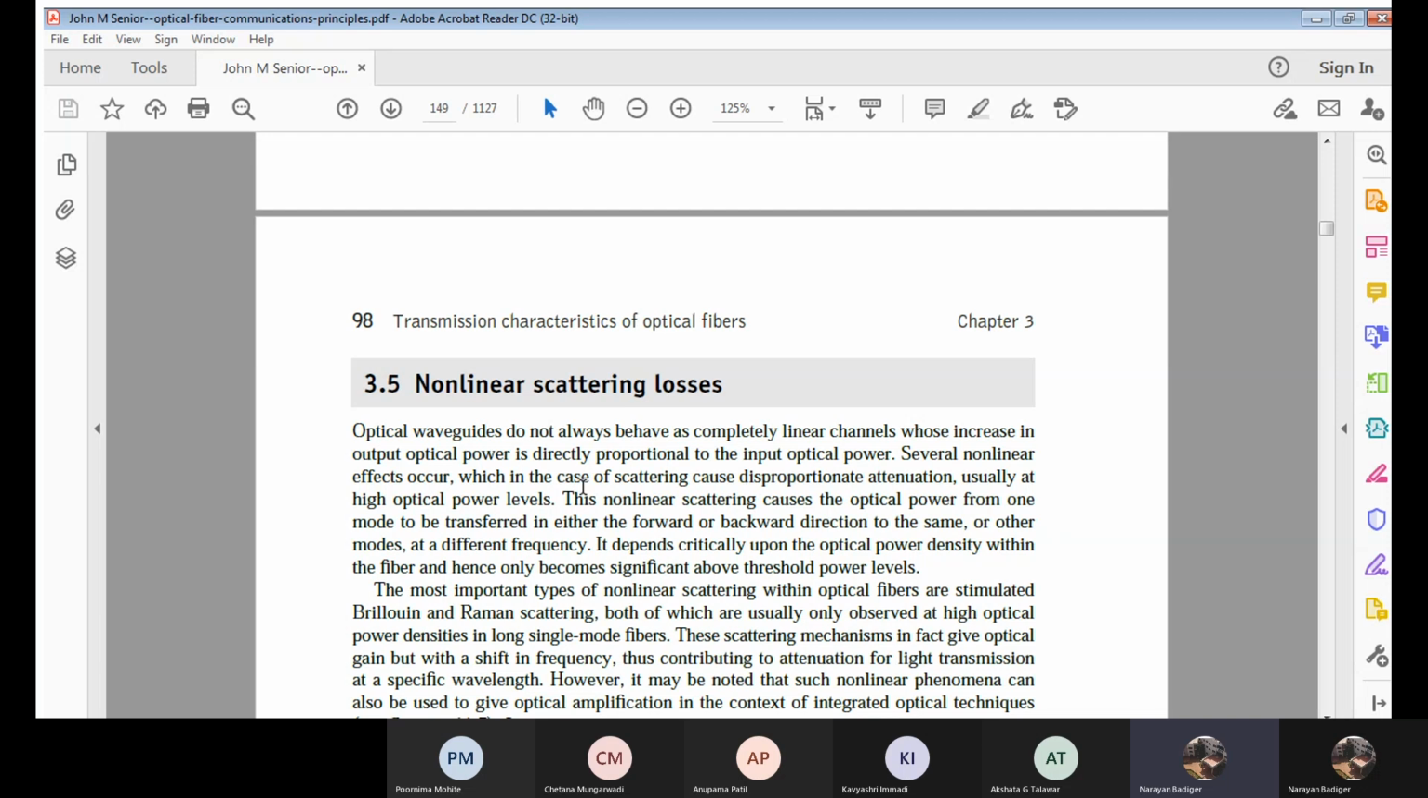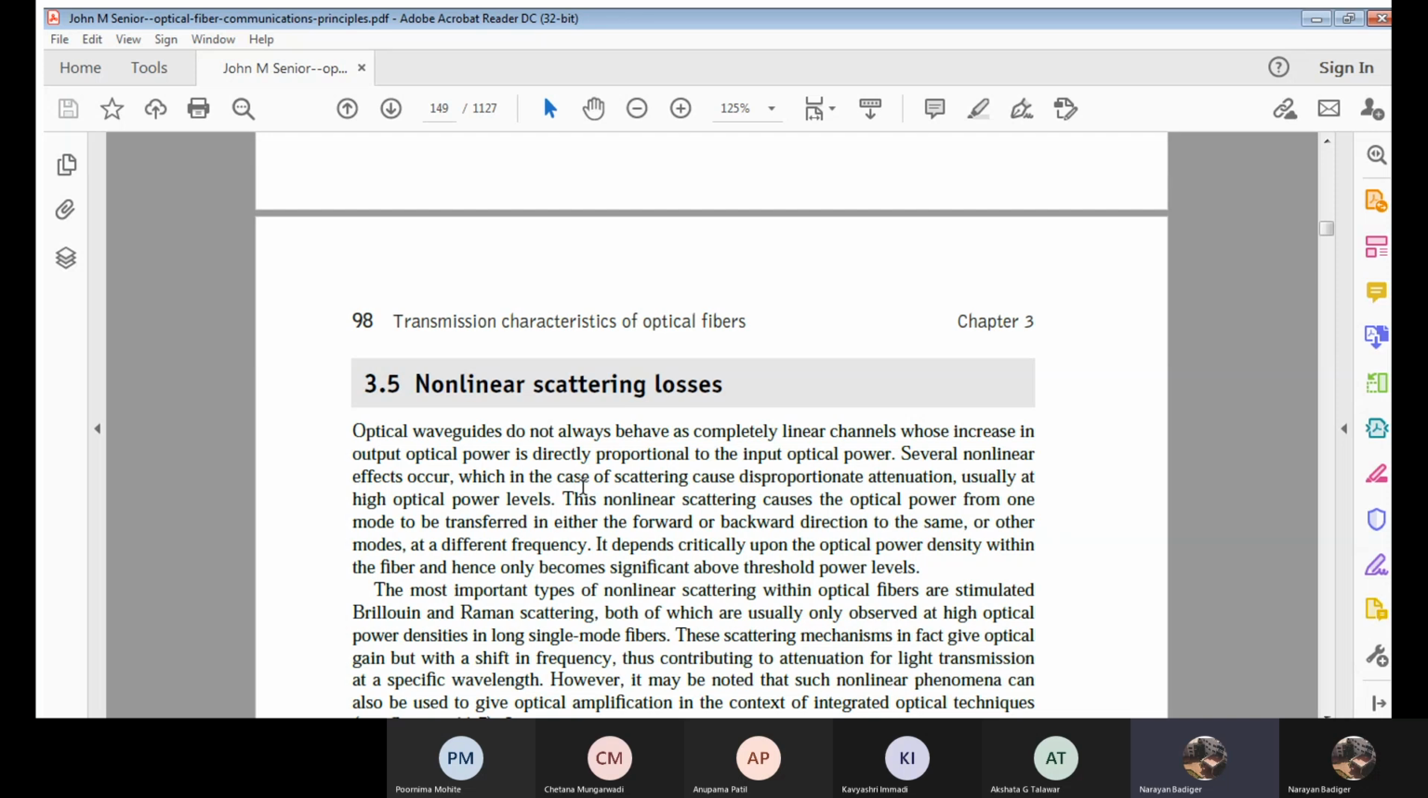It purely causes the optical power from one mode to transfer to another mode at different frequencies. It means different types of waves may enter, either in the forward direction or in the backward direction, at different frequencies. And there will be a change in the optical power density. It means there will be a change in the threshold power levels. Correct? The power is going to vary from start till end, for the entire optical link.